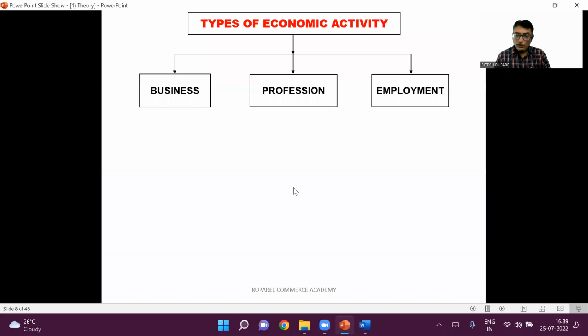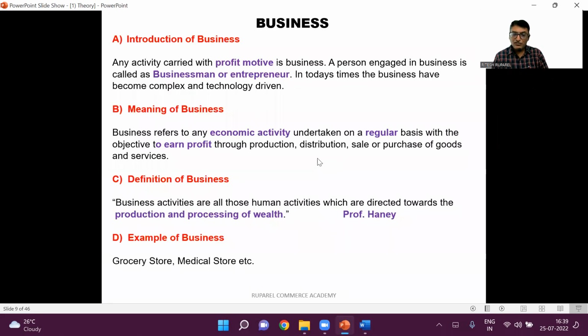Now, whenever the question on the meaning of business comes, it will come for a minimum of 5 marks, sometimes even a full 10 marks. The moment this question comes, the first thing you have to do is draw this chart: types of economic activity divided into business, profession, and employment. Once you have drawn this chart, next write down in ABCD. See, I am a college topper and university rank holder. I used to write like this.